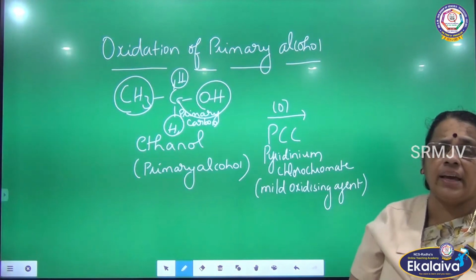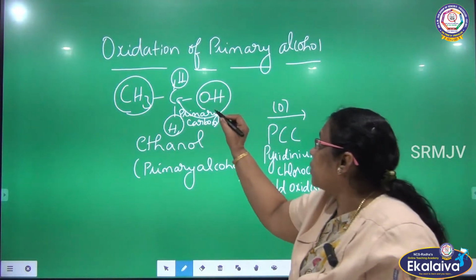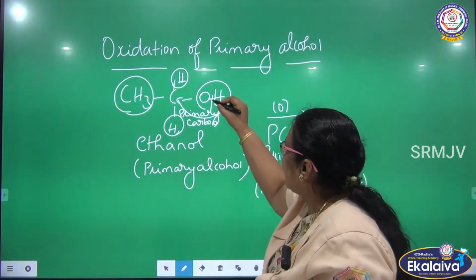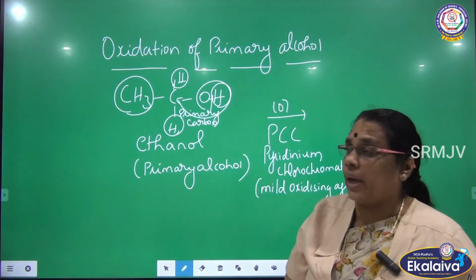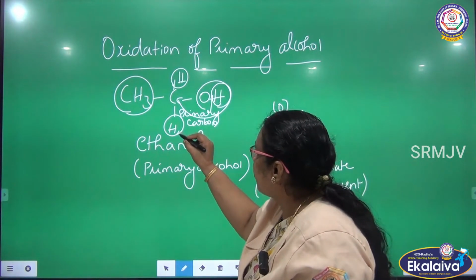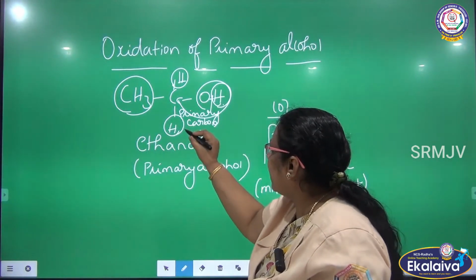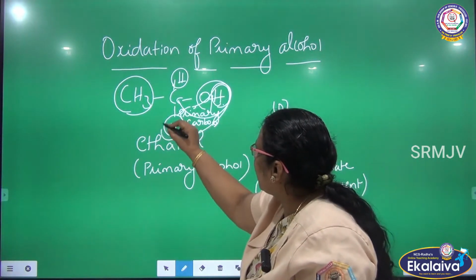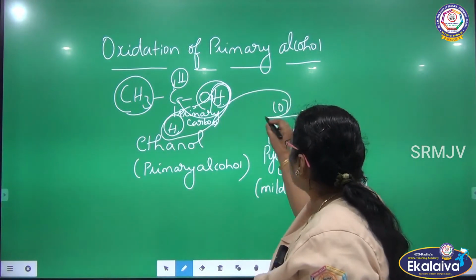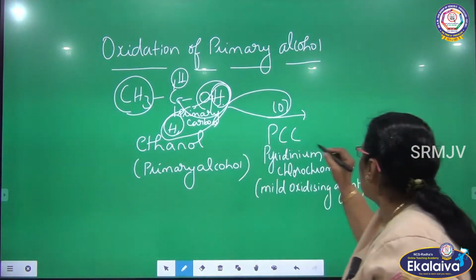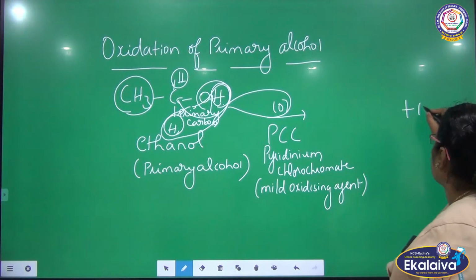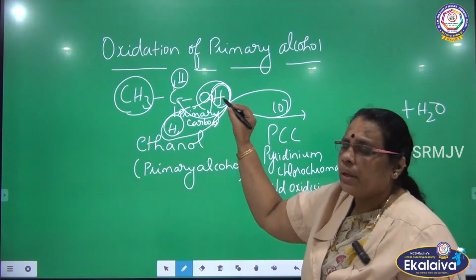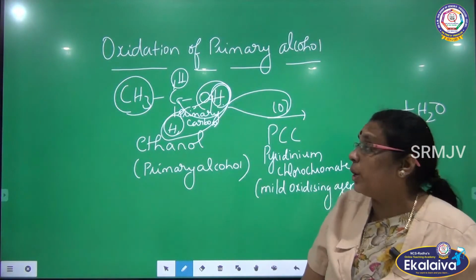Okay, let me see how the reaction is taking place. The bond between oxygen and hydrogen is cleaved. One hydrogen is removed from here, and one hydrogen from here. These two hydrogen atoms combine with oxygen to give water.